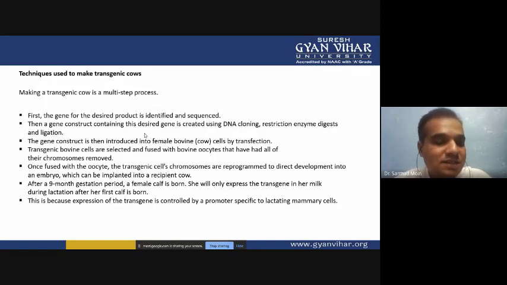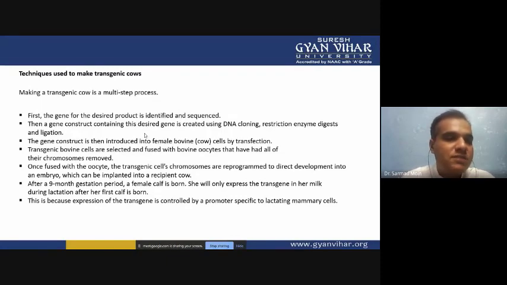So after the gestation period, the female cow will be born, and when she is healthy and big in size, the particular time will come when she gives lactation, so that the gene will also be expressed in the milk, and your transgenic protein will be present in the milk. Using downstream processing you can separate or isolate the particular transgenic protein, purify it, and sell it in the market.